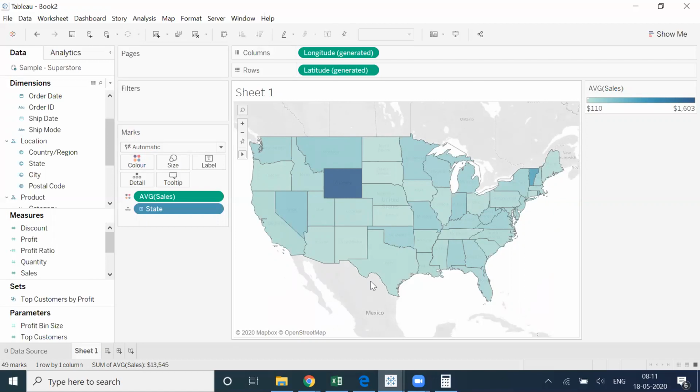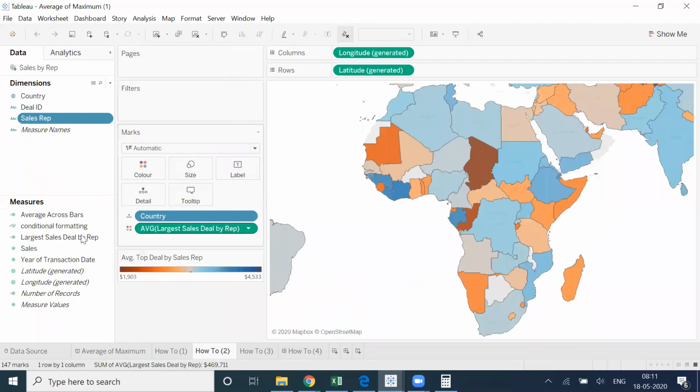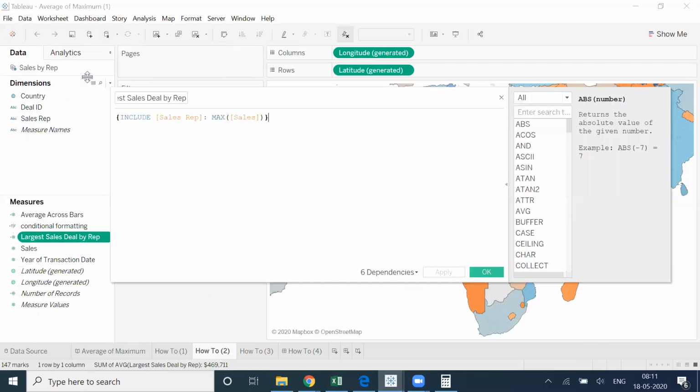That means I want to apply a function called include. I want to add city there, and then I want to take the maximum of the sales and then finally take the average. Let's see what this did. If I edit it, you can see that include sales representative, max of sales. So I'm including sales representative and taking the max of sales.